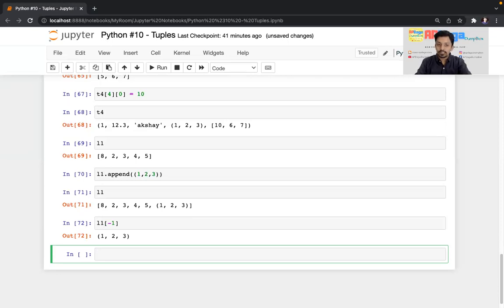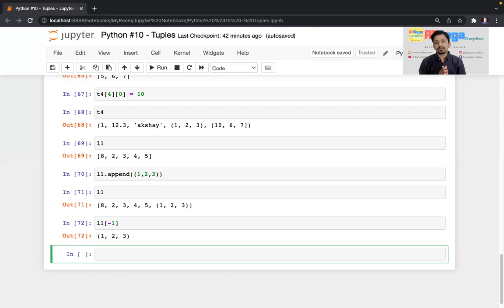First, if you want data security, that is, once you have created some tuple, and you don't want anyone to edit that. In that case, you can use a tuple because no one would be able to edit that tuple, as it is the basic property of a tuple. At the same time, if you want data whose size and length should be fixed, and it should not be edited for any reason, then also you can use a tuple instead of a list. Those two conditions are required in many programming or real world scenarios where very sensitive data is there and you don't want anyone to access or edit that. So that's why you can use a tuple.